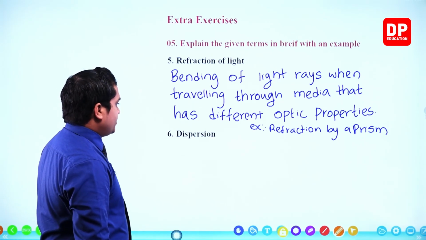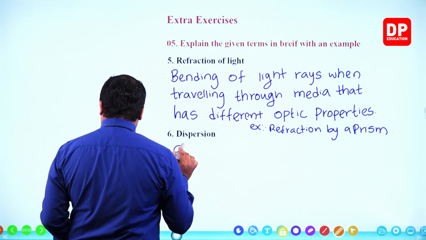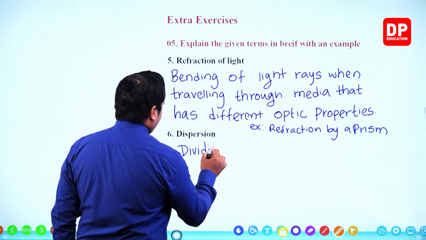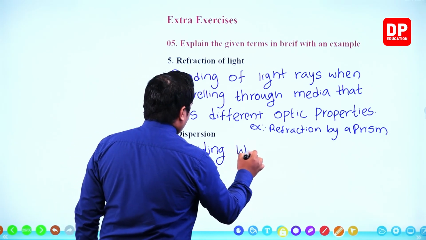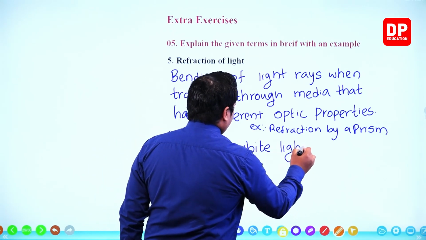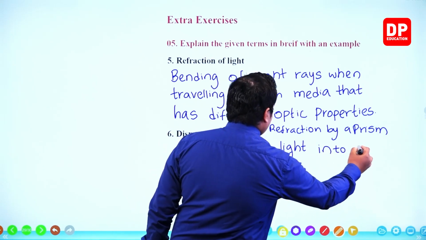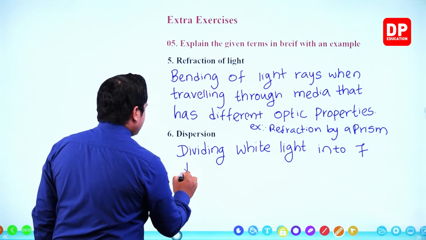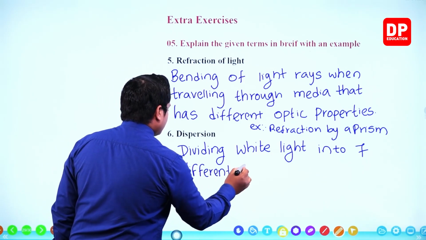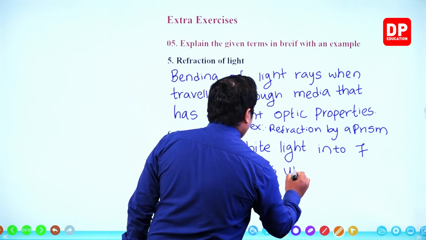Next one, dispersion. Dividing white light into seven different colors upon refraction.